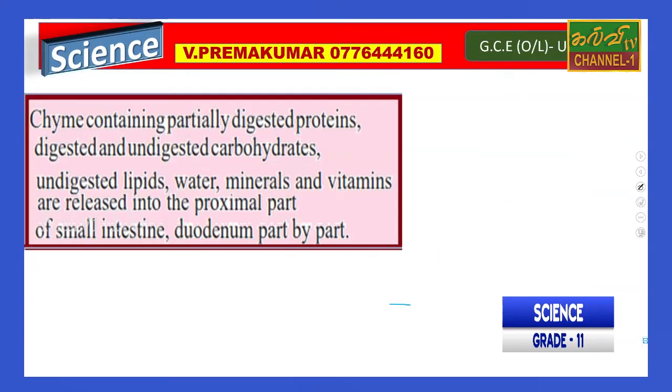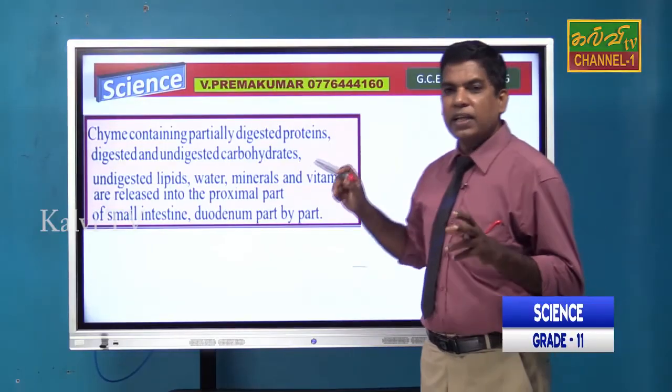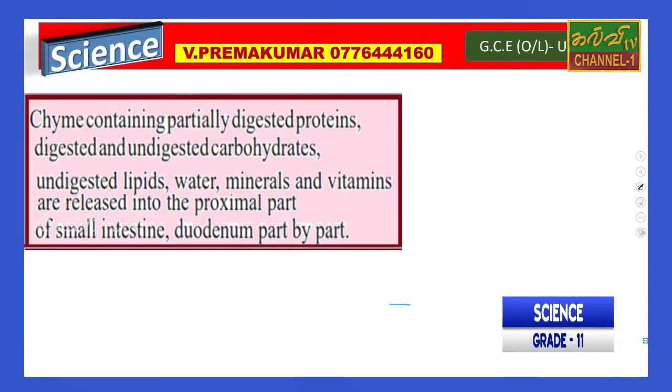Okay, students, then the last points. The chyme containing partially digested proteins, digested and undigested carbohydrates, undigested lipids, water, minerals and vitamins are released into the proximal part of the small intestine. This is mentioned in the note. What does chyme mean? It is the movement of bolus, right? It is partially digested.